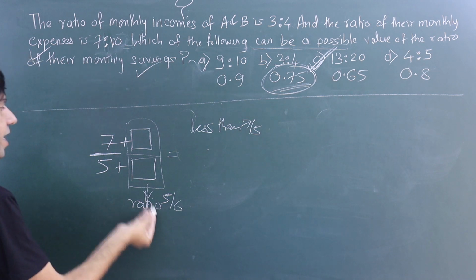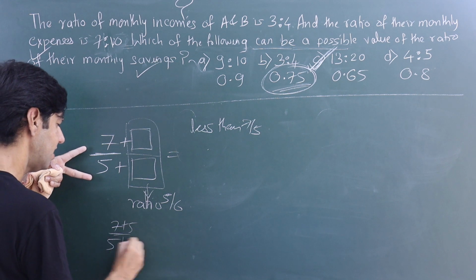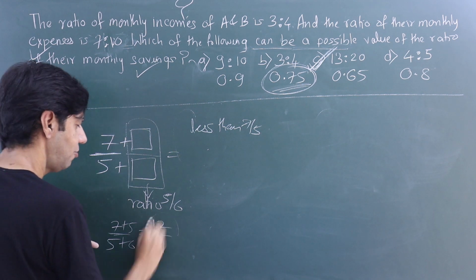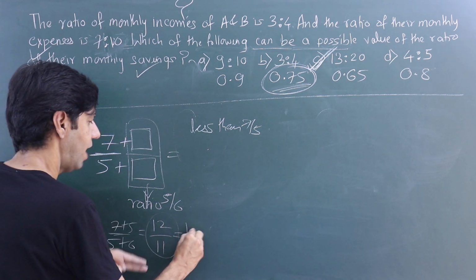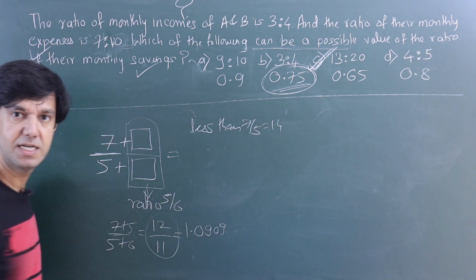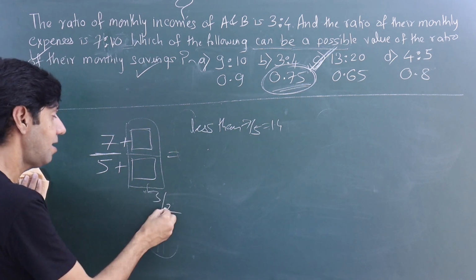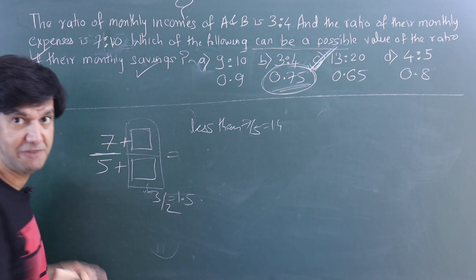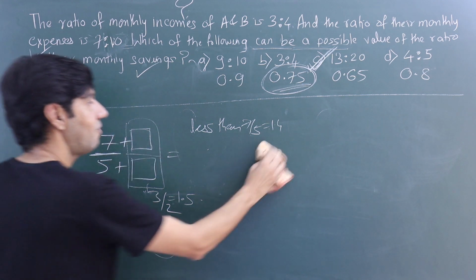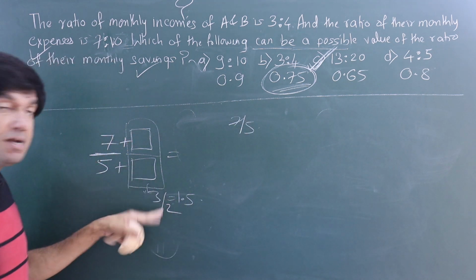You want to do a check. So if I add 5 and 6 itself to this 7 by 5, 7 and 5 is 12, 6 and 5 is 11. If you take the numeric value here, this is going to be 1.090909. Is it less than 1.4? Yes, it is less. And on the contrary, if I was adding a 3 by 2, what is the 3 by 2 ratio? 3 by 2 is 1.5, which is more than 1.4.